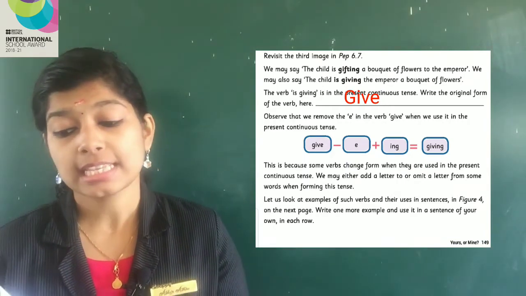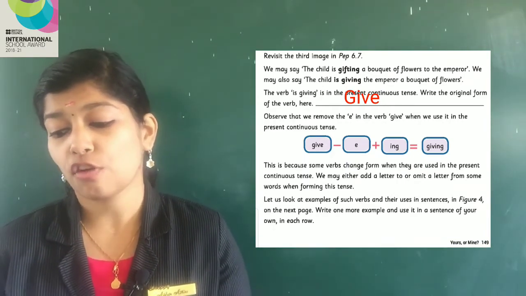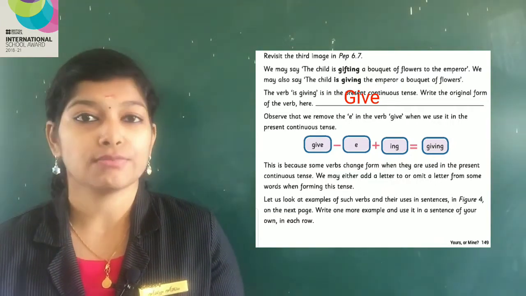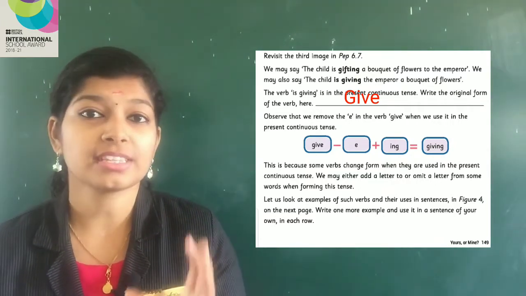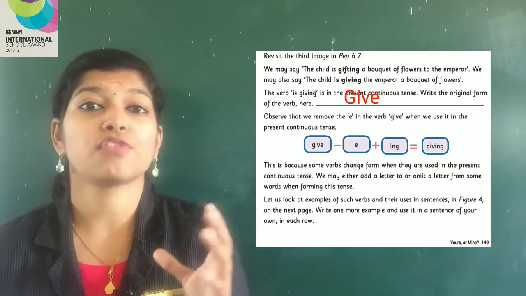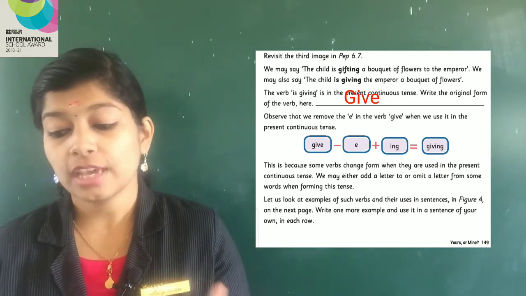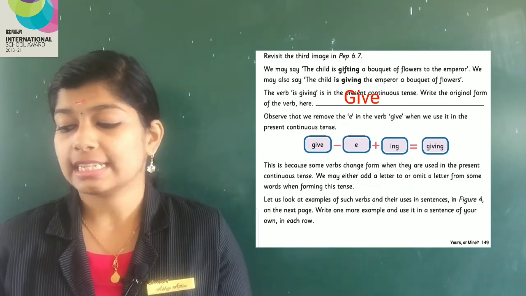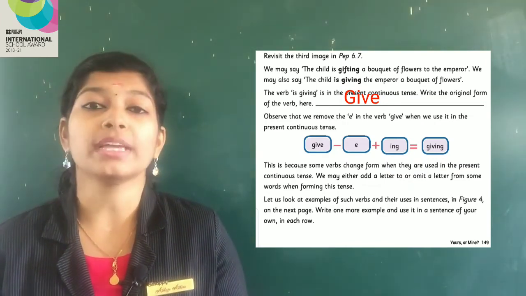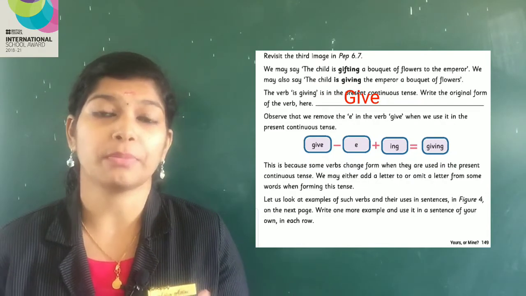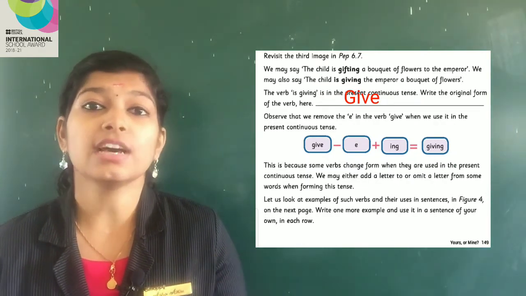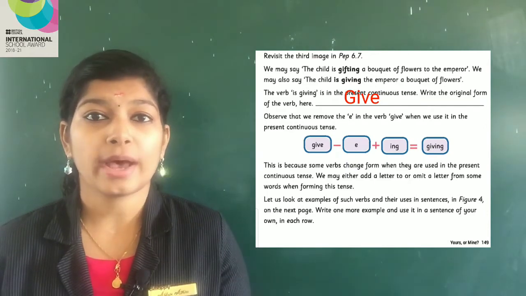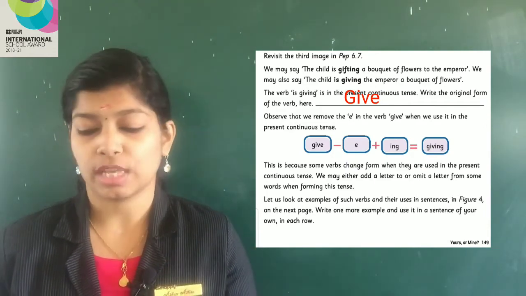This is because some verbs change form when they are used in the present continuous tense. We may either add a letter to or omit a letter from some words when forming this tense. When we are going to make present continuous tense, either we would remove one letter from the verb or otherwise we will add something to it.